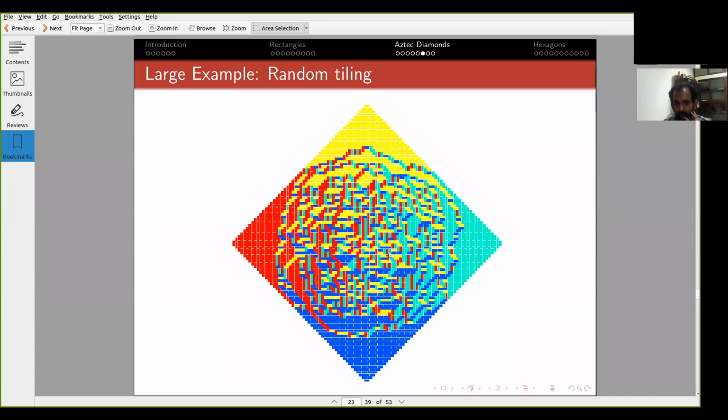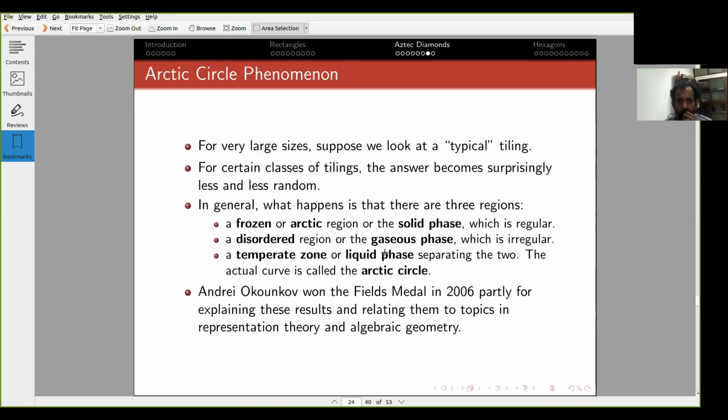And the remarkable thing is, the larger you take the Aztec diamond, in some sense you should be getting more randomness, but this becomes more and more deterministic. If I take a size of 1000, I'm almost sure to get these frozen regions. Of course, in the center there will still be some randomness. This is called the Arctic Circle phenomenon.